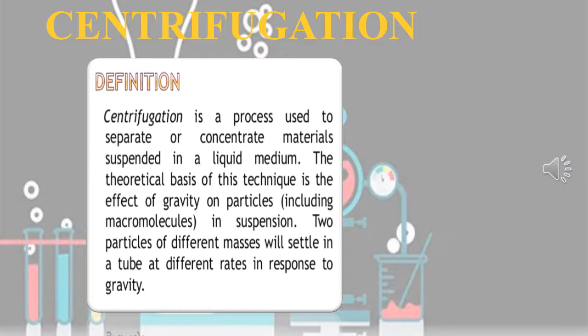In laboratories, it is used to separate blood cells from a blood sample. Centrifugation is a process by which fine insoluble solids of a mixture can be separated in a machine called a centrifuge. It rotates at a very high speed, and during its rotation, the heavier solid particles move down and the lighter liquid remains at the top.